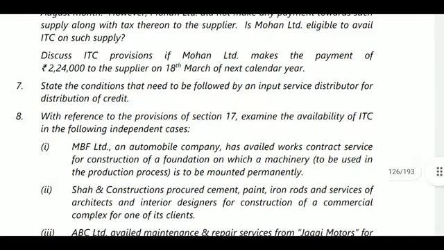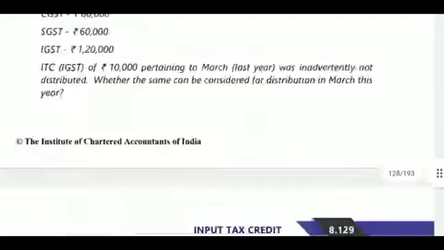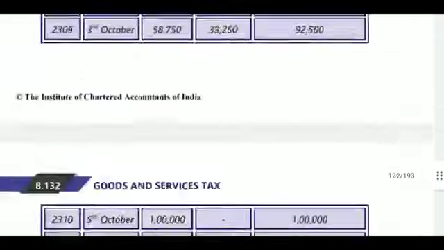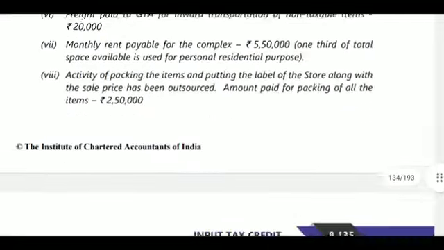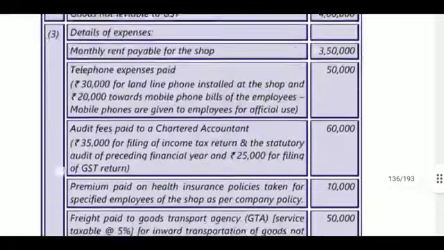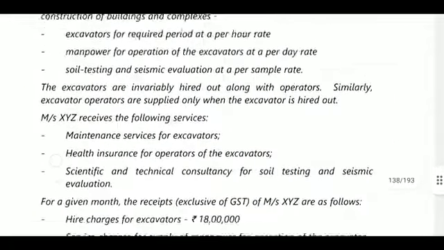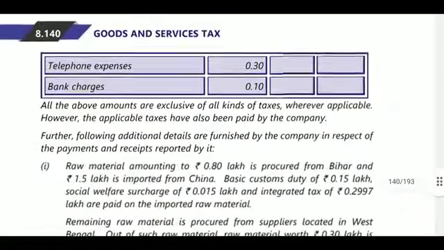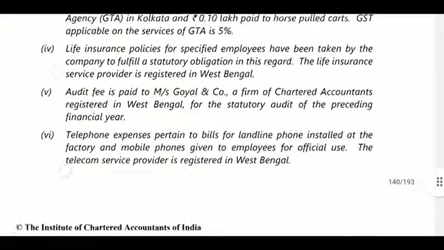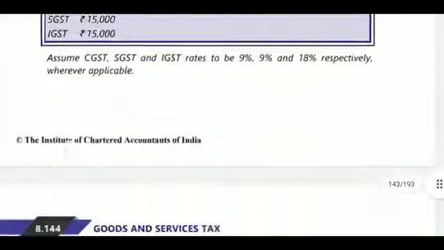Next, what is question number 7? State the conditions that need to be followed by an input service distributor for distribution of credit. For input service distributor conditions, there may be 10 to 12 conditions you must follow. For ISD, you must take separate registration, you must issue the ISD invoice, distribution must not exceed the amount of credit available, you must distribute both eligible and ineligible amounts, and CGST and SGST and IGST are distributed separately.